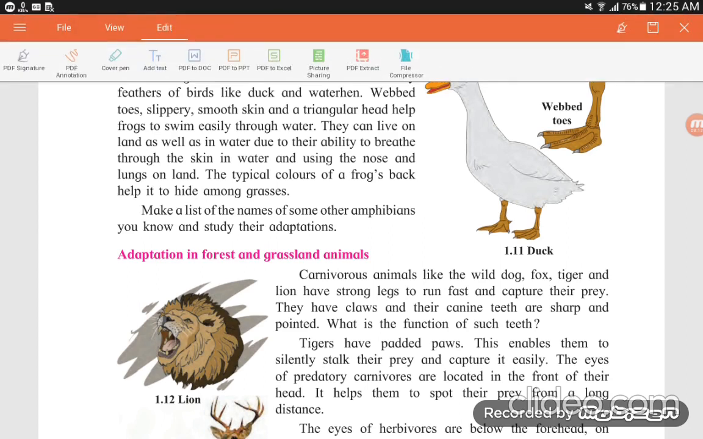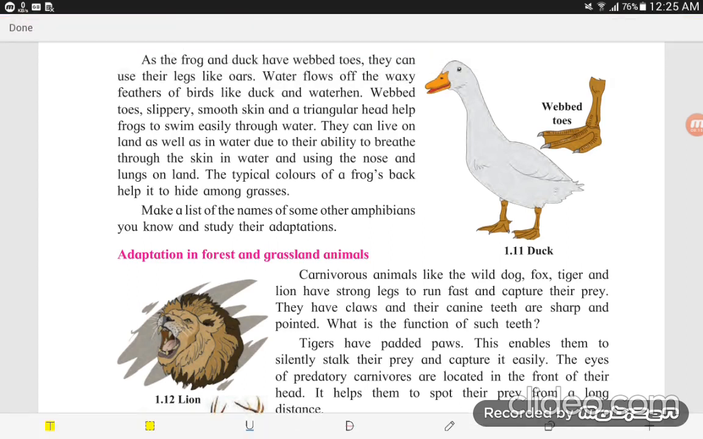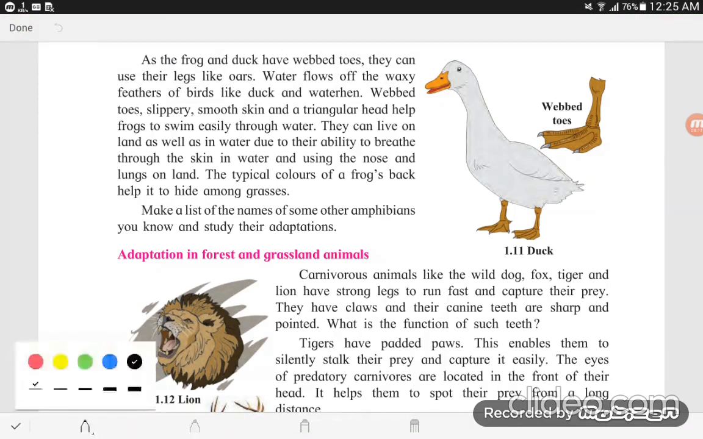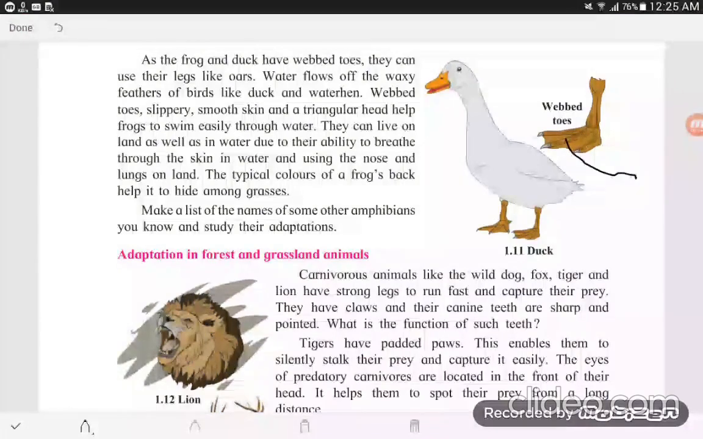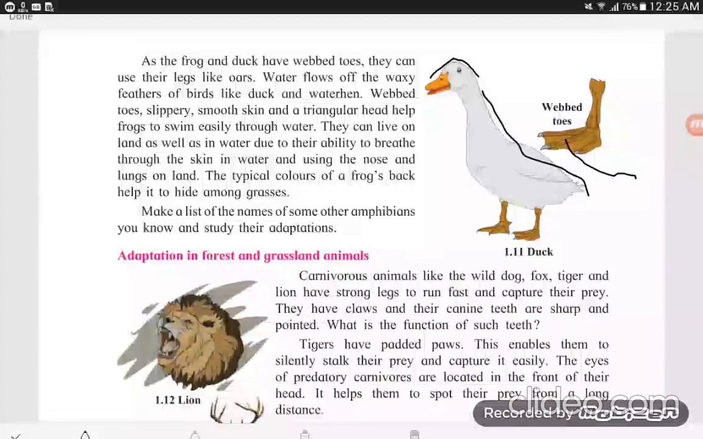When you look at the diagram, you find that ducks have webbed toes. These are the webbed toes. Slippery and smooth skin and a triangular head. Look at the triangle shaped head. These help the frog to swim easily through water.